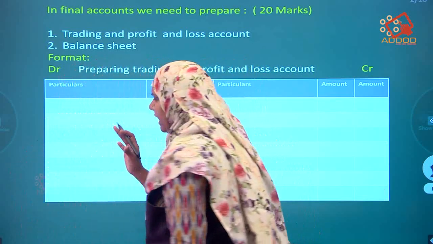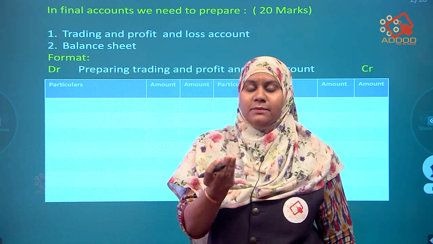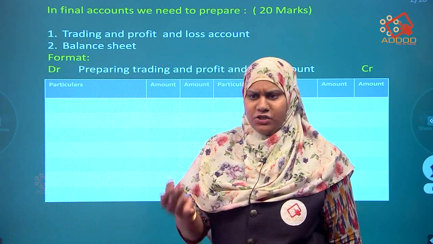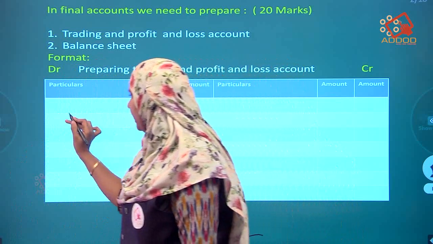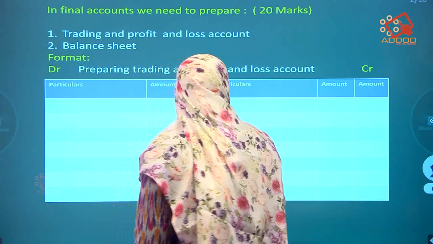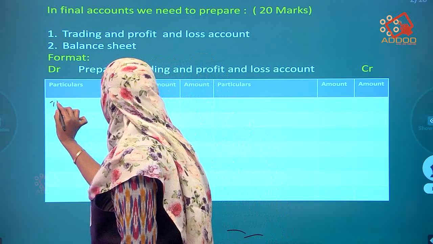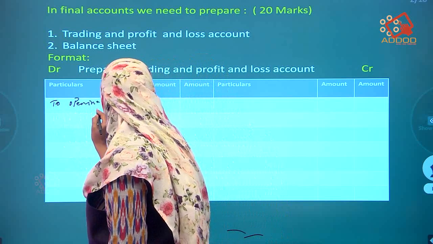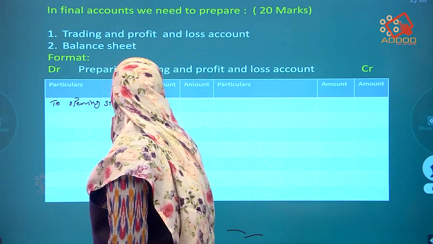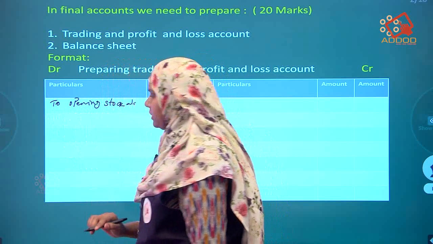So let us start. I will tell you what items you are going to get in the examination question. Simple items. Number 1 is opening stock account.